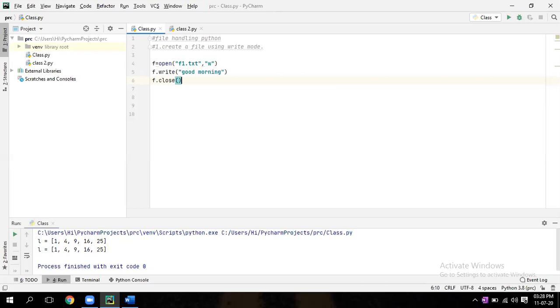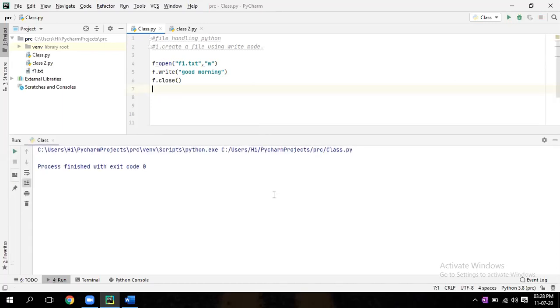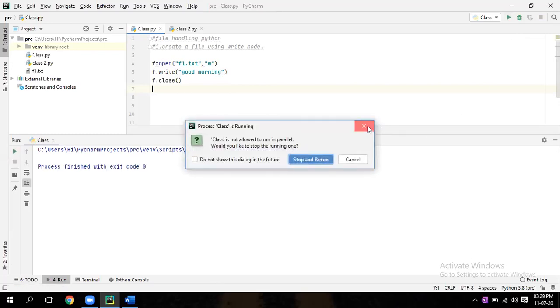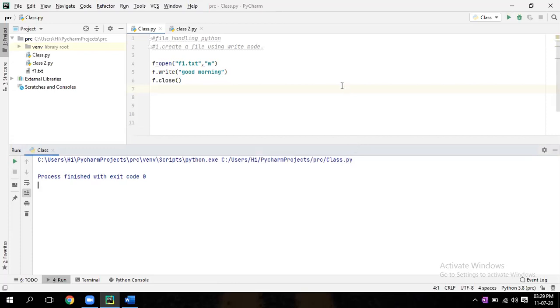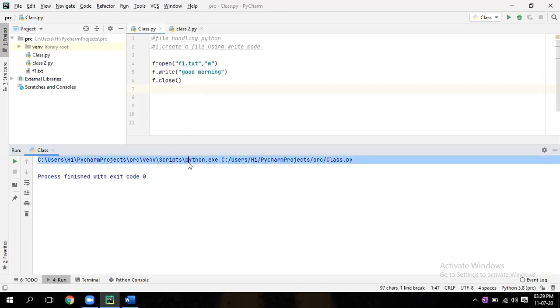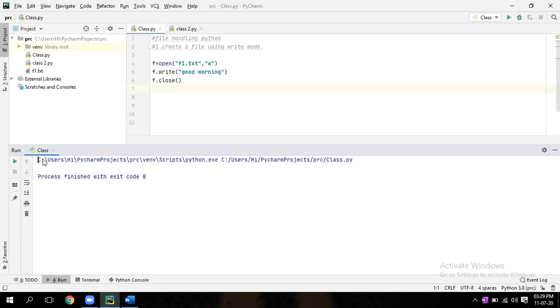Enter. Run it. Now go to this path. There is a path in the output, C colon, the last one. Copy that, this one, till PRC.